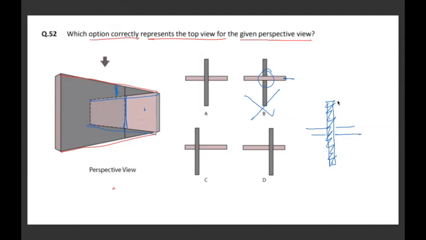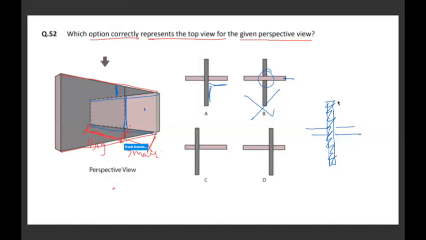Between A, C and D, when I compare, it is a matter of spacing from the intersection. Now if you observe the question figure very carefully, you'll see that this dimension is small compared to this dimension.